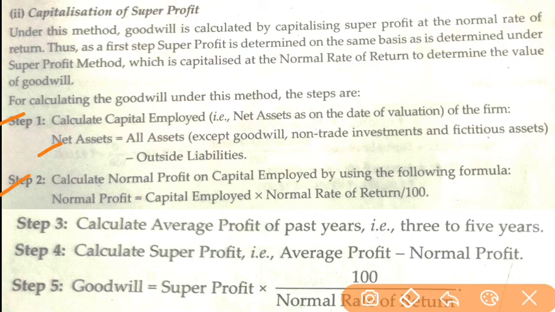Then step 2, calculate normal profit on capital employed using the following formula: normal profit is equal to capital employed into normal rate of return divided by 100. We already talked about how to calculate this in my previous video. Then step 3, calculate average profit. Then calculate super profit. How will we calculate super profit? Average profit minus normal profit. After this, at last, goodwill will be calculated. Goodwill is equal to super profit into 100 divided by normal rate of return.